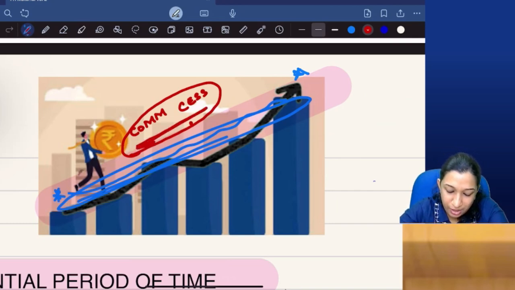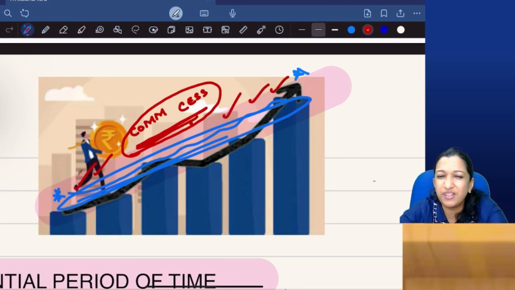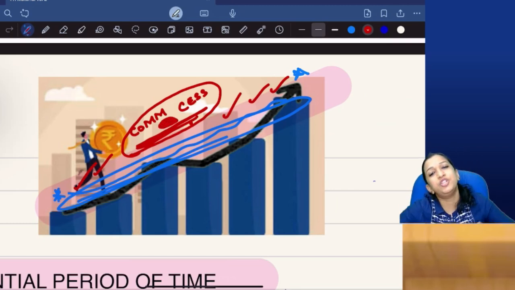So it is very important. The rest of the interest will be transferred to the statement of P&L. And in between, if there is a suspension period, that suspension period interest is also transferred to the statement of P&L. Are you clear? Are you okay?